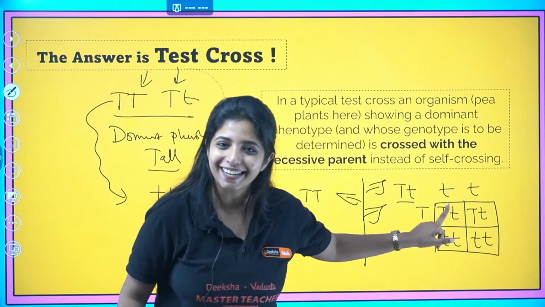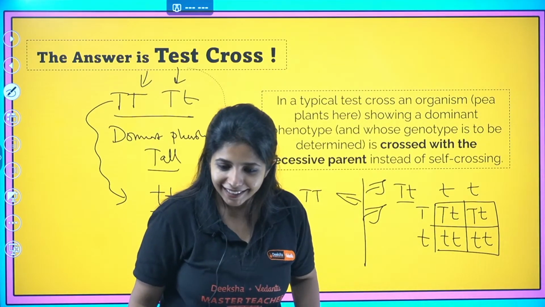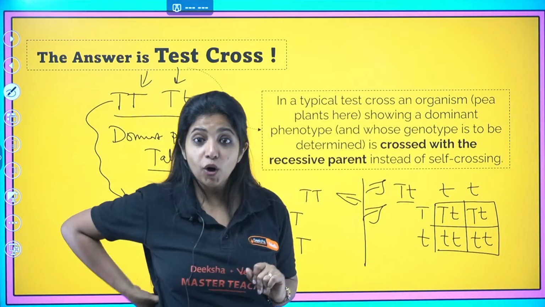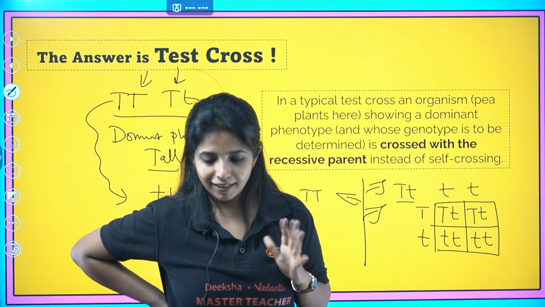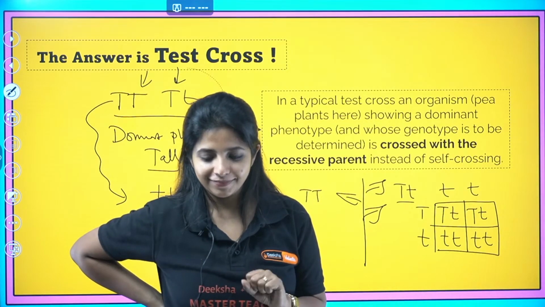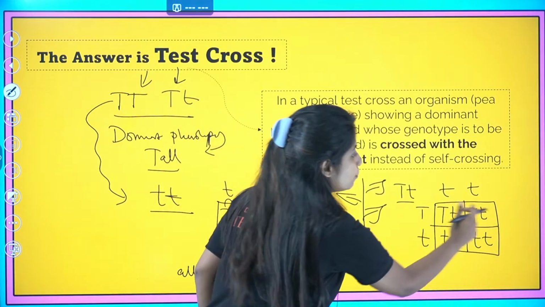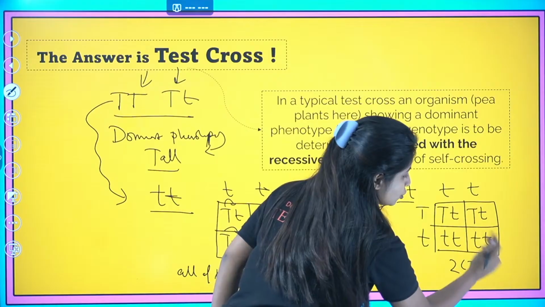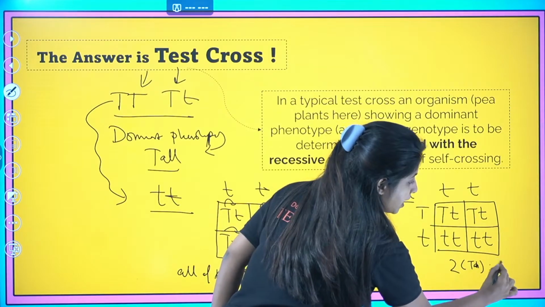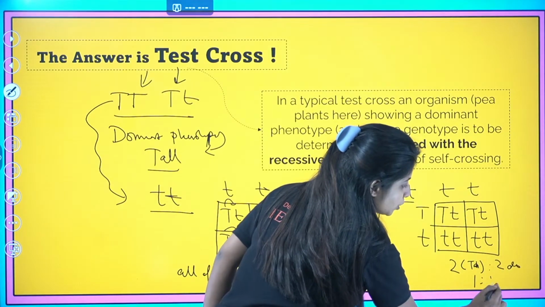You look at this and tell me, are all of them tall? What do you think? Yes or no? No, exactly. Two of them are going to be tall and two of them are going to be dwarf. So the ratio is going to be 1:1.